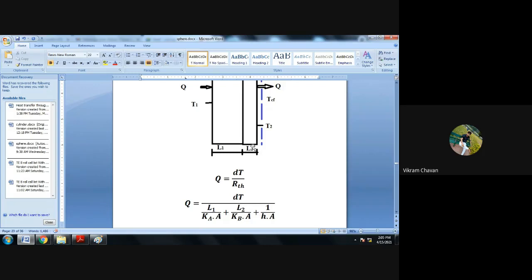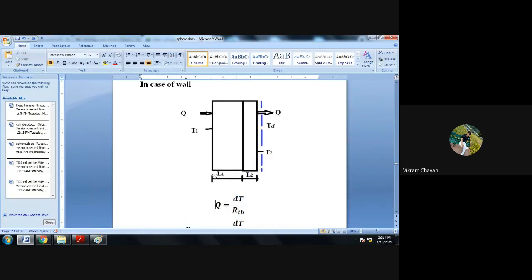So in case of a wall, the general formula we use for every object is Q equal to dT divided by RTH, that is the overall temperature difference divided by the total thermal resistance, or the summation of all the thermal resistances.